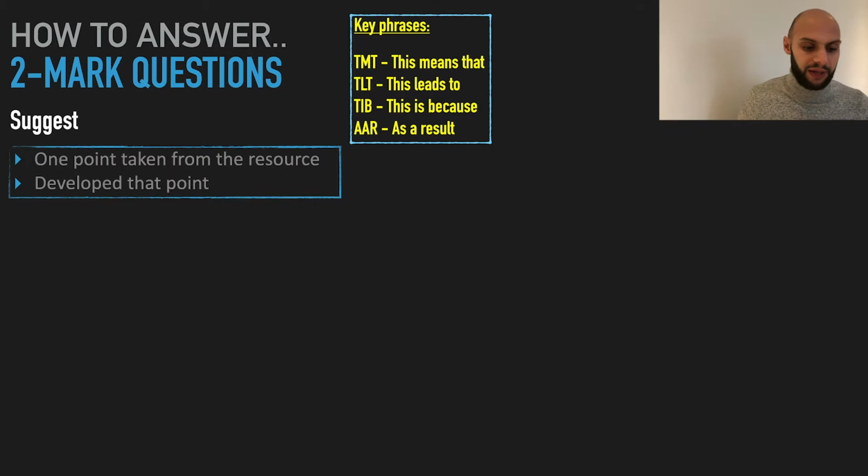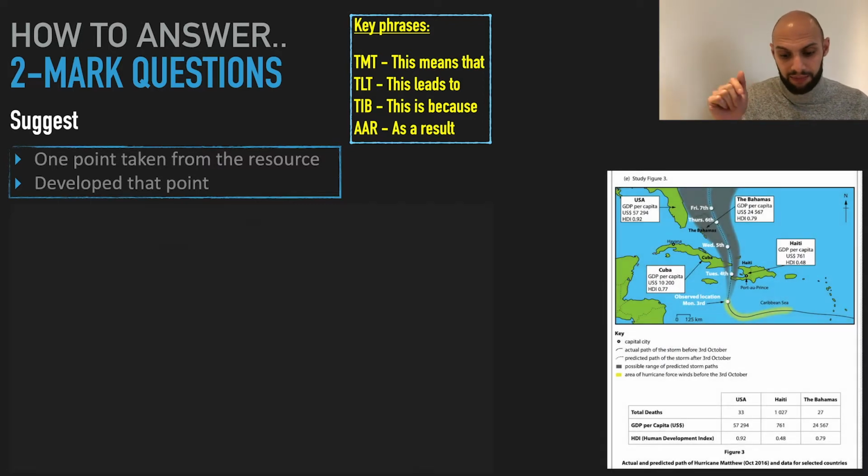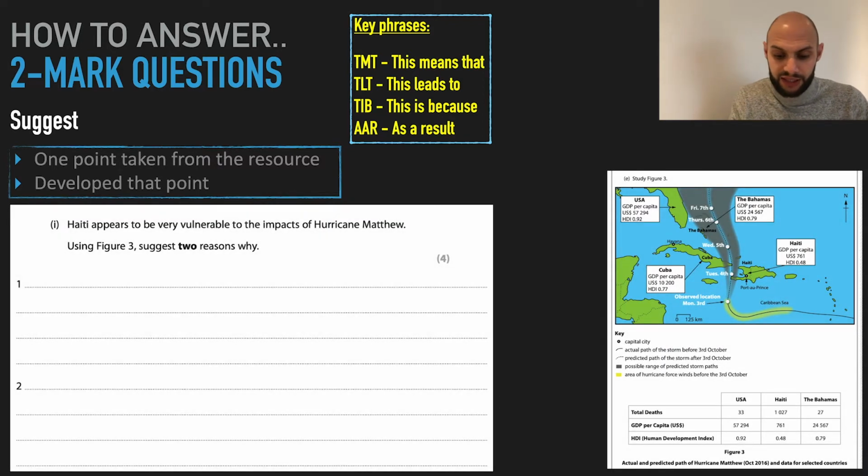So let's have a quick look then. Suggest, here's an example. As I said, you've got to take 1 point from the resource and develop that point. Have a look down below. This question actually is a 4 marker, but it's a 2 mark question twice. So we get to see 2 examples here.